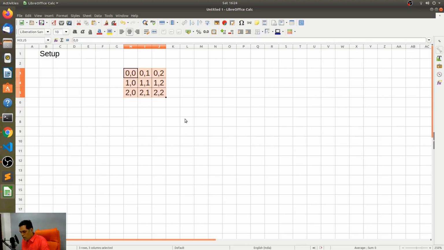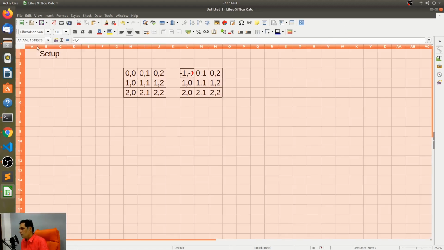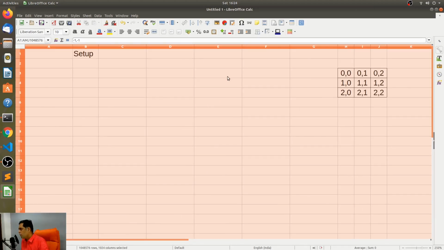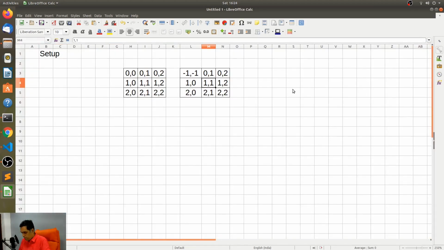Now that we have this, I want to just make a copy of it over here. And let's say I'm evaluating the center cell. Where are my neighbors is what I'm trying to find out. My neighbors are essentially at -1, -1. Basically, I'm determining the offsets over here. You get what I mean? I'm looking at offsets. So if this is 0, 0, where are the offsets in relationship to the array?